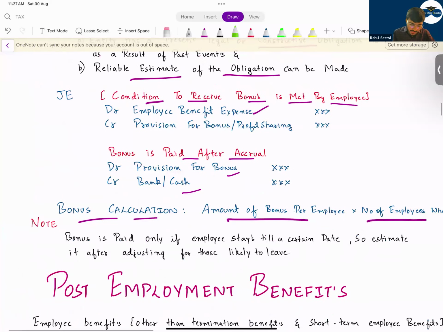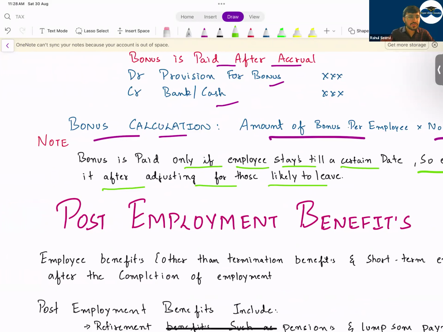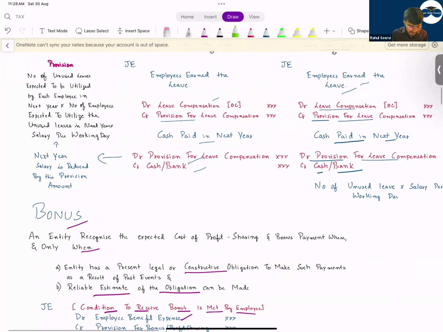Bonus is paid only if the employee stays till a certain date. So estimate it after adjusting for those likely to leave. Whenever you do the calculation for bonus, the company will say that if you work for the full year and if you are in the company, then only you'll get the bonus. If you leave, you will not get the bonus. So in that case, the company should take into consideration whether some employees will leave in the future or not. If they leave, they will not get the bonus amount. So this also we have covered. This was regarding your short-term benefit plan.